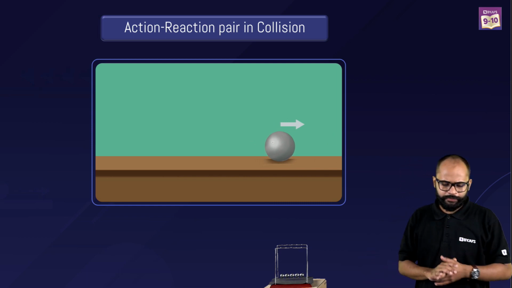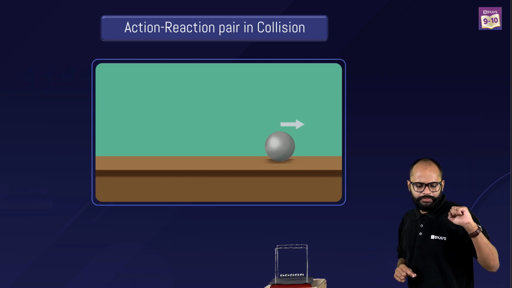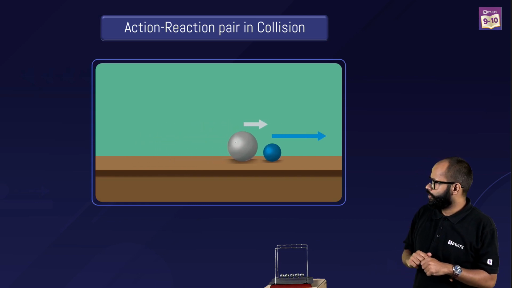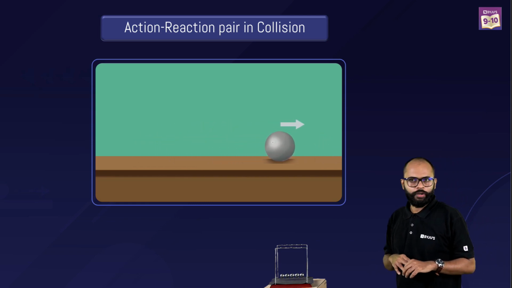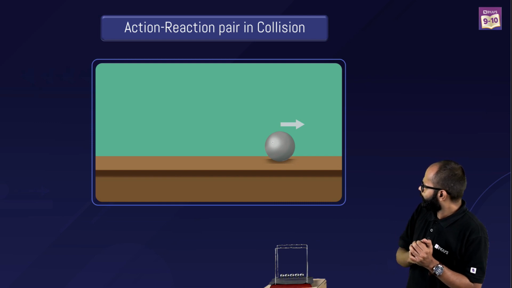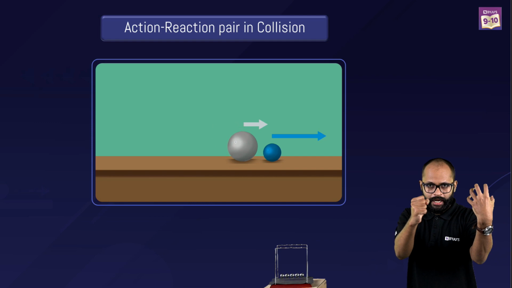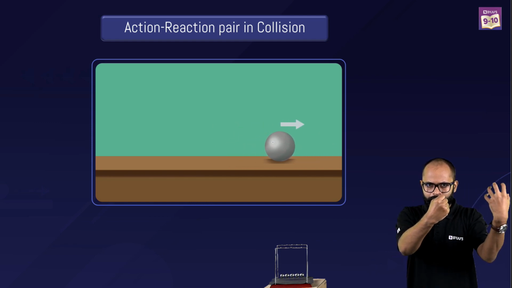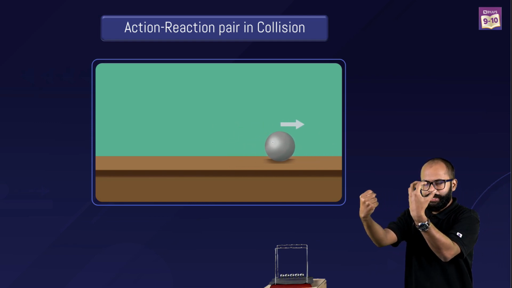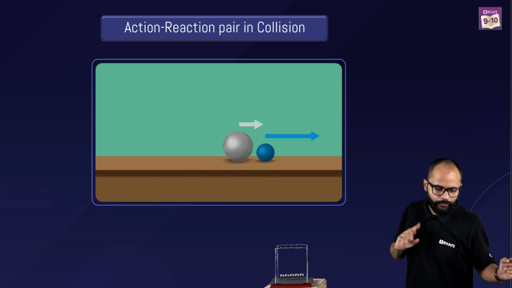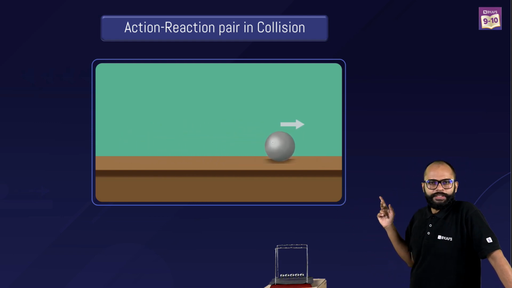See what's happening here. Focus. There is a silver or white ball, correct? It is traveling towards the blue ball. The blue ball looks small, right? The blue ball is going, the white ball is coming. The white ball strikes the blue ball and the white ball slows down. The blue ball gains some speed. Nice.